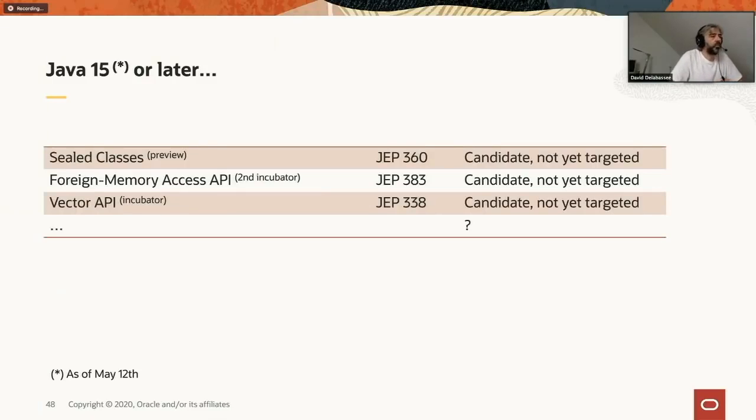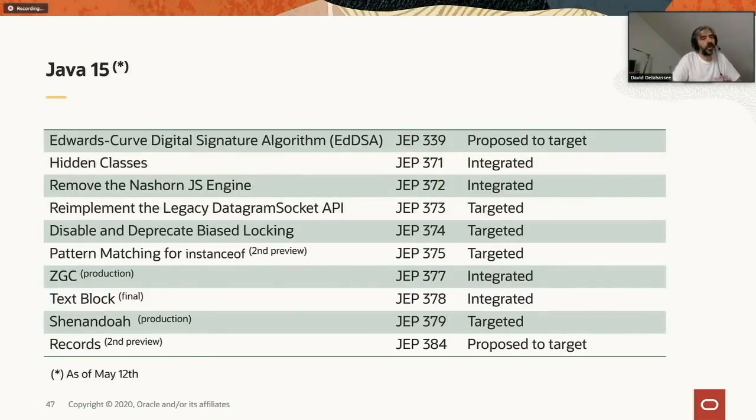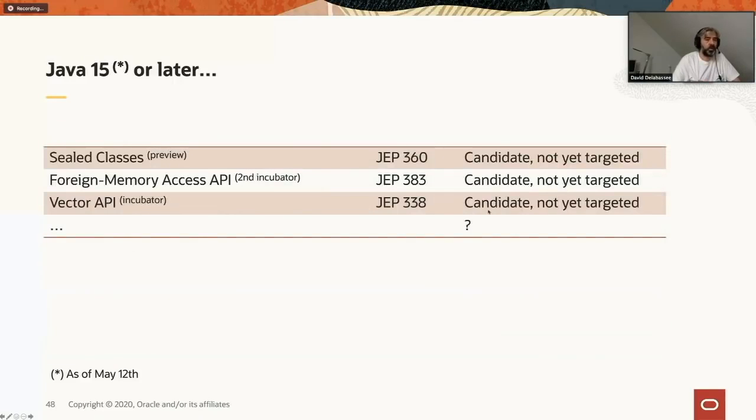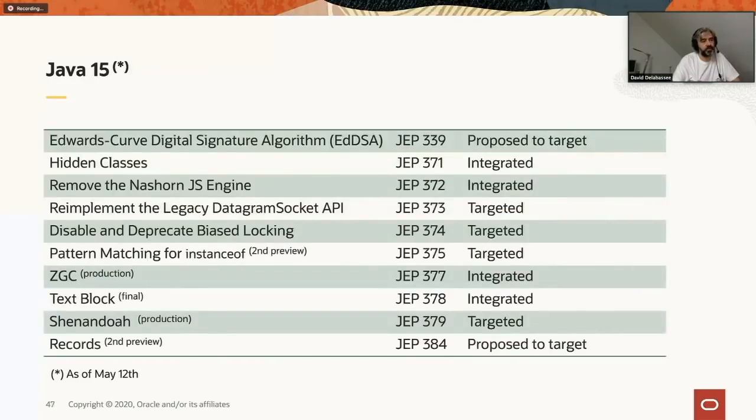So this slide shows the JEPs that are either integrated, so already in the early build of JDK 15, or they are targeted. Targeted means that we intend to add them to 15, or we propose to target them. That's basically the first step before we integrate them.